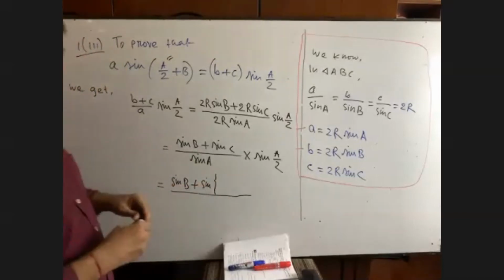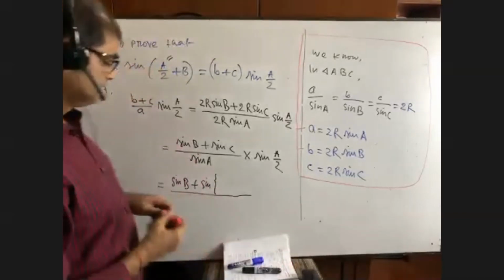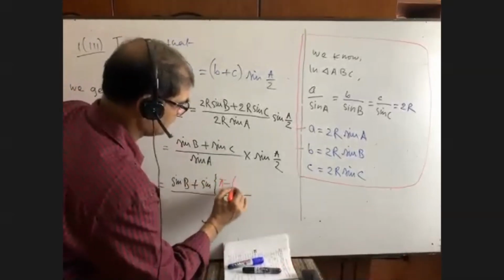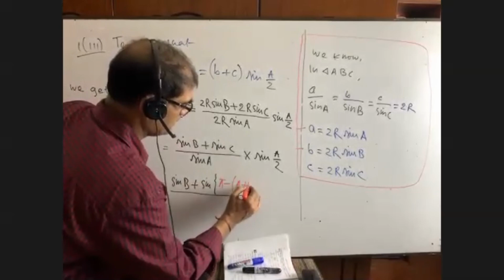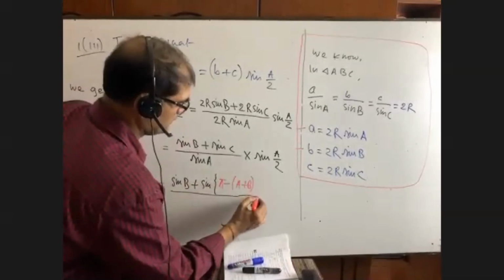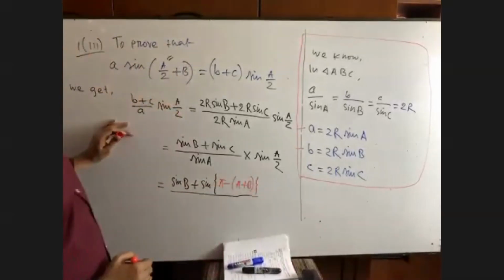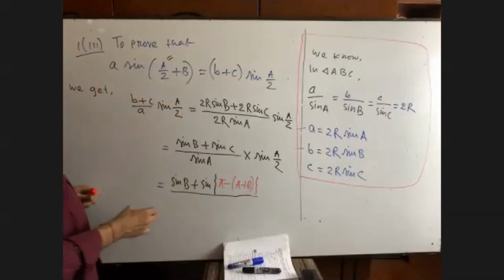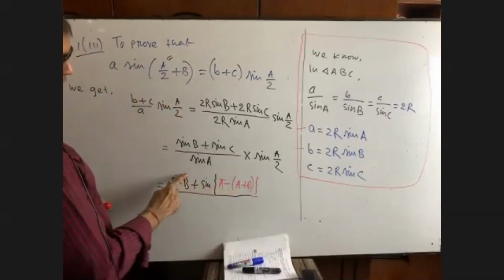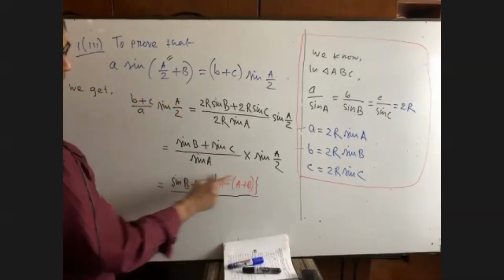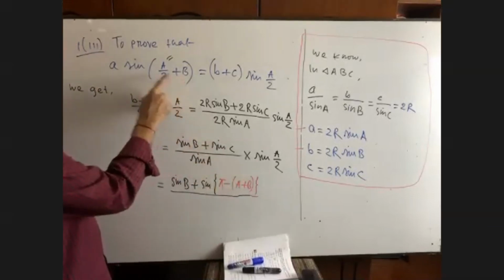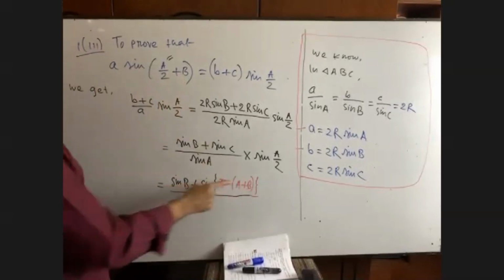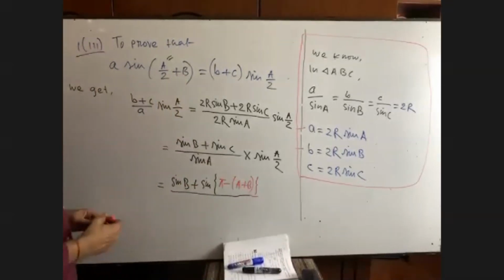Sine C equals pi minus (A plus B). You see why we have done it? Here we have one A, but here we are getting twice B, so we get twice B and B. For this, I am going to do this.